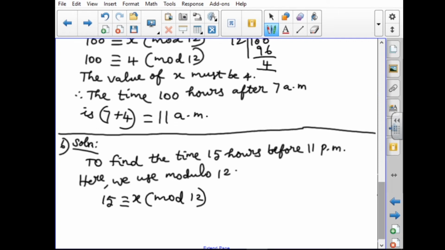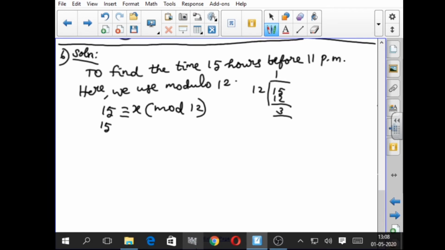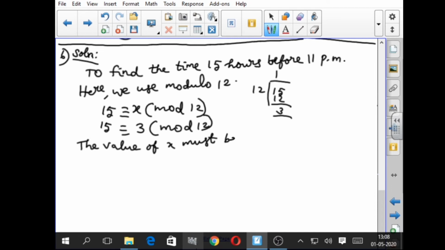We divide 15 by 12: 1 twelve, and the remainder will be 3. So 15 is congruent to 3 mod 12. The value of x must be 3. Before means we have to subtract the 3 from the time.